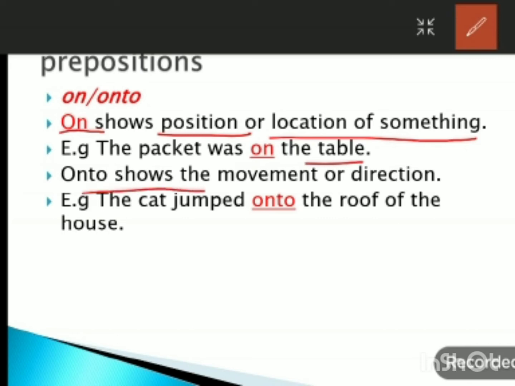Onto shows movement or direction. For example, the cat jumped onto the roof of the house. It means initially the cat was at some other place and it jumped onto the roof of the house. So it shows the movement or direction of the cat.